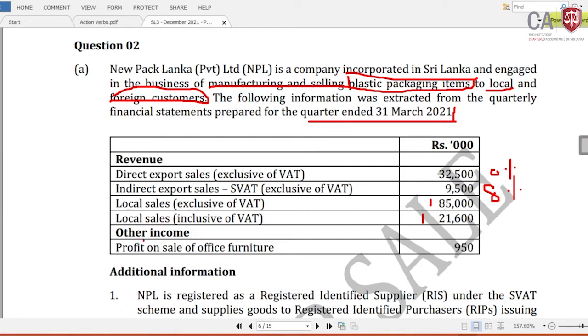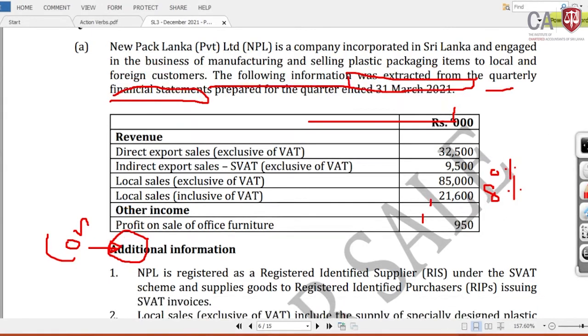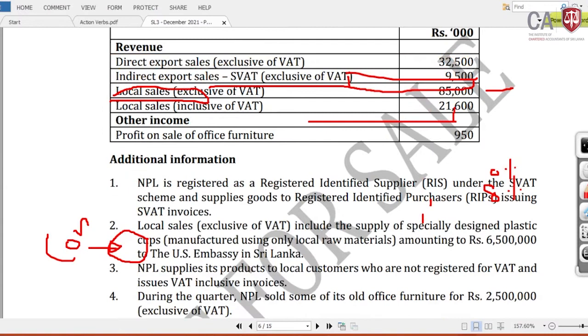The other income, profit on sale of office furniture. This profit is something accounting; we are not taking this for the VAT. Then we need to take the consideration, but for the consideration we will look at whether it's given in the question or not. Okay. Now let me come to the rest of the part, additional information.